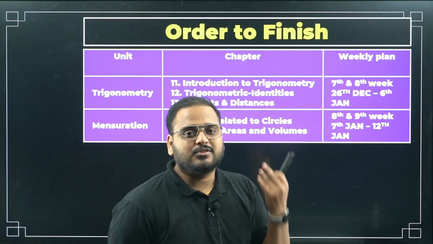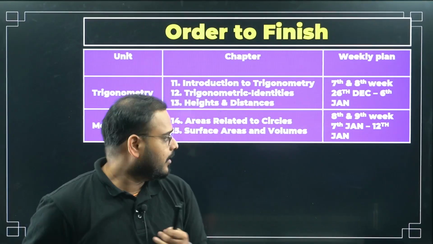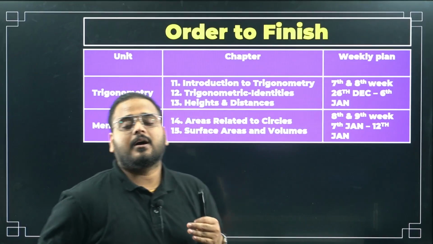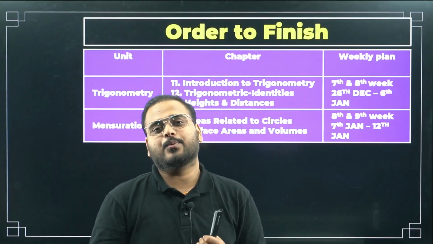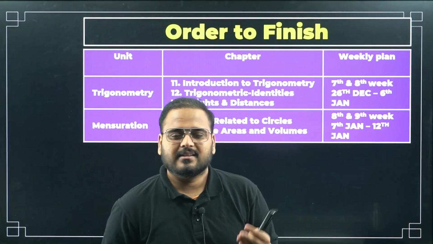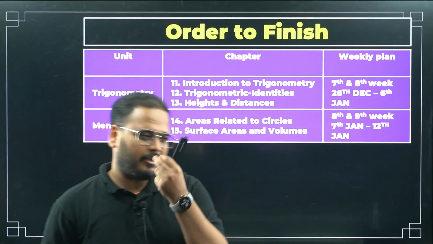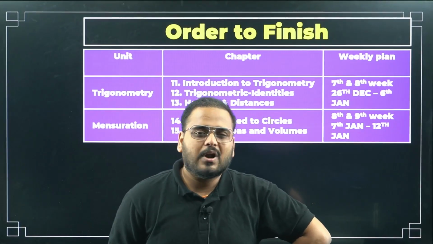How to get better at this? Stop using the calculator. No use of calculator. Second thing you can do over here: know all the squares and square roots, cubes and cube roots till 10. Squares and square roots you can know till 25, 26. That much is required. 26, I think that will be enough. So 1 to 26 squares and square roots, cubes and cube roots 1 to 10, I think that's more than enough.